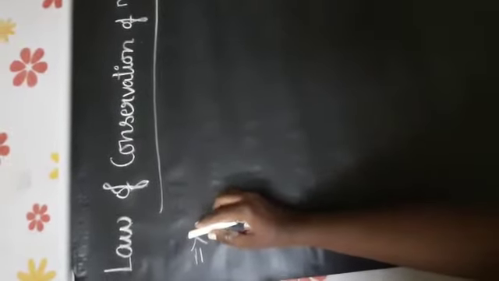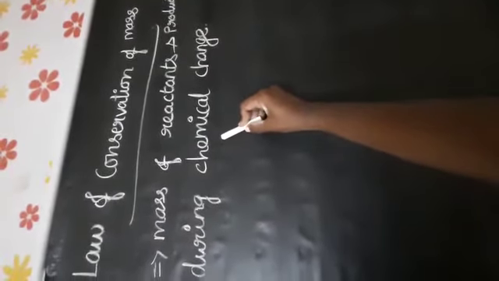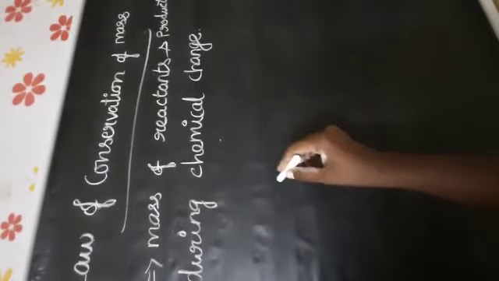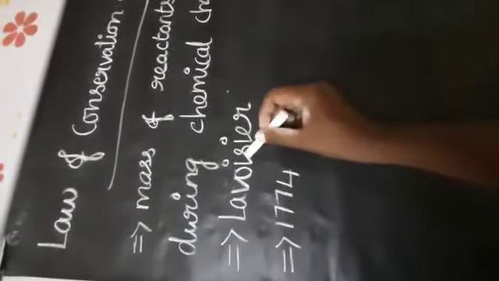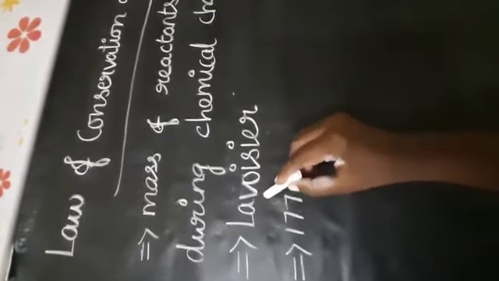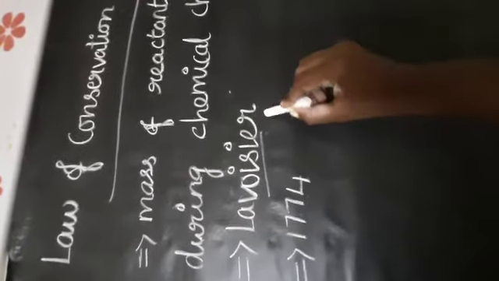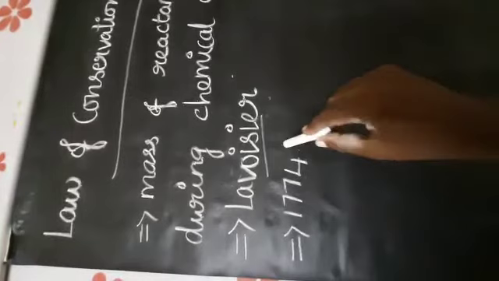This law was stated by the French chemist Lavoisier in the year 1774. Lavoisier is the father of chemistry.